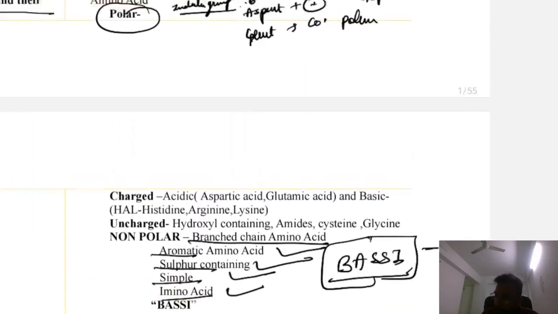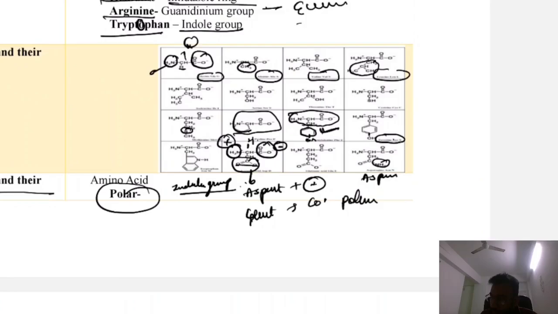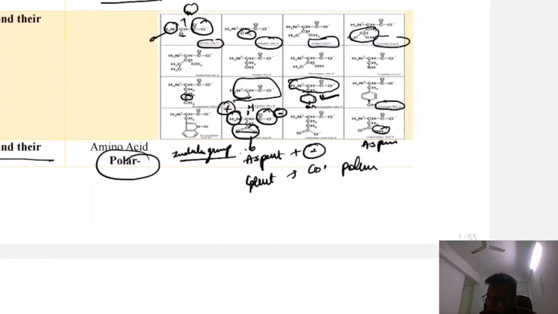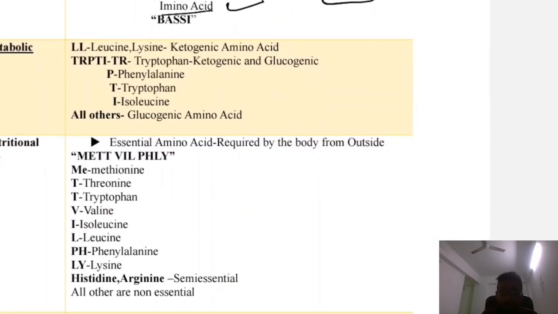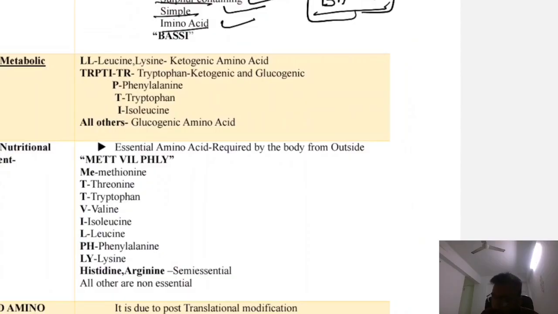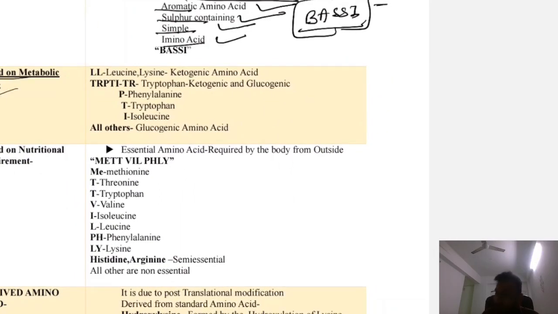So we have learned about amino acid on the basis of their structure, on the basis of side chain. Okay, now let's talk about amino acid based on the metabolic fate. So what is metabolic fate? Like, let's talk about the glycine. So what will glycine form if it undergoes metabolism? Okay, what will phenylalanine form if it undergoes metabolism? Whether it is forming ketone or glucose or both.